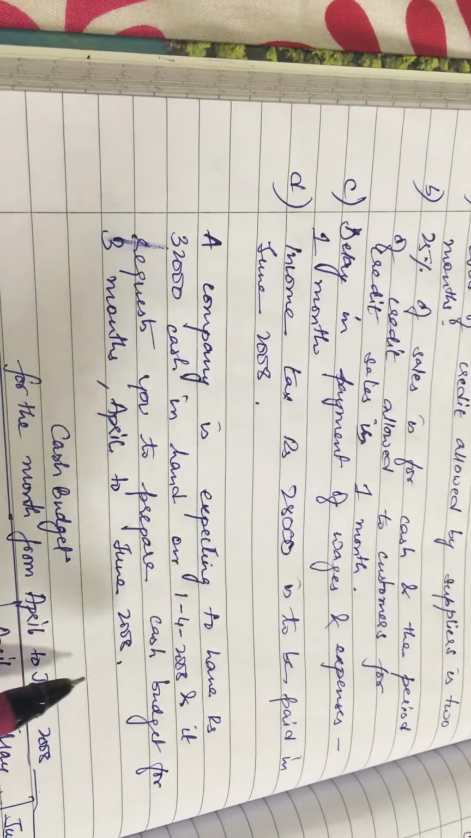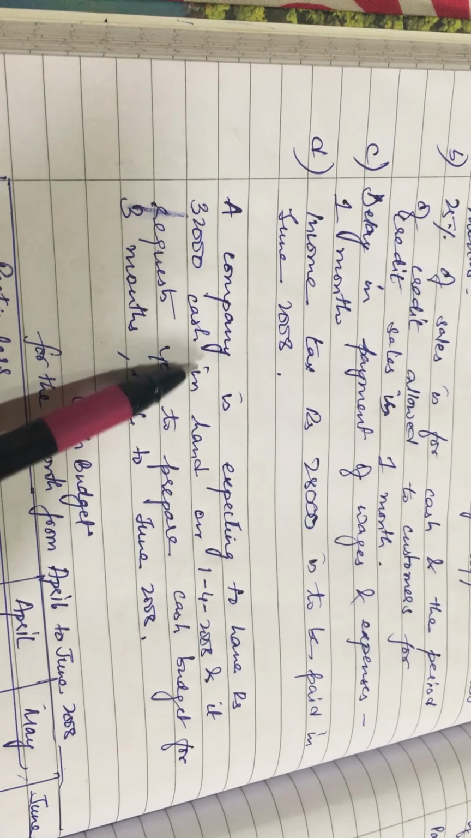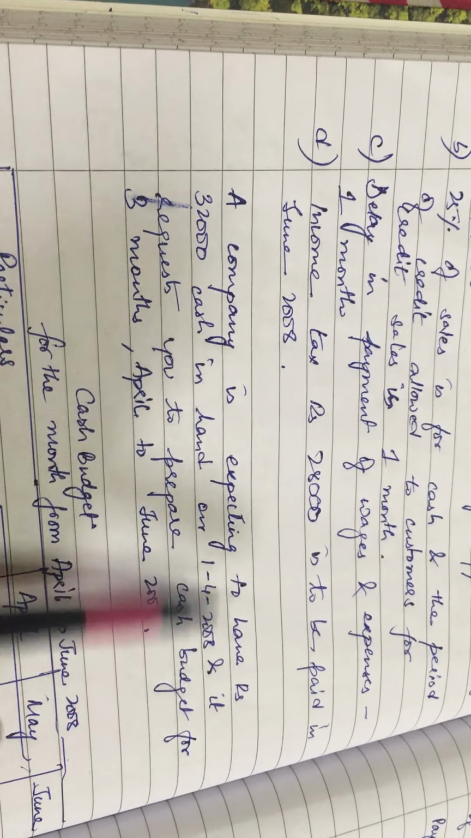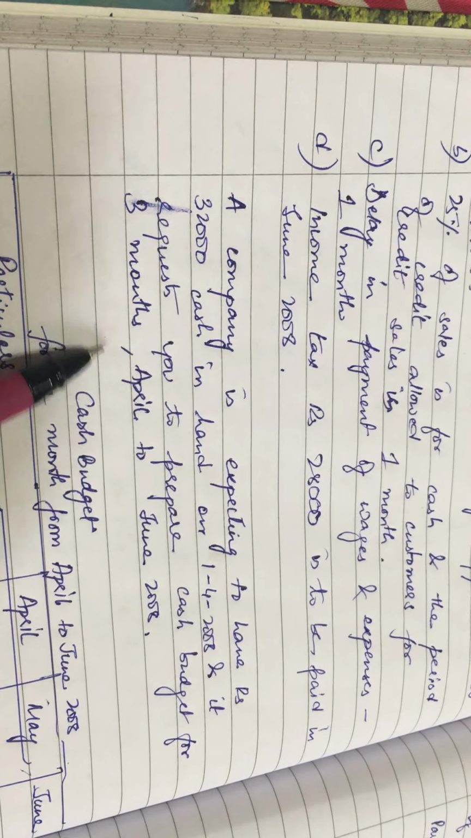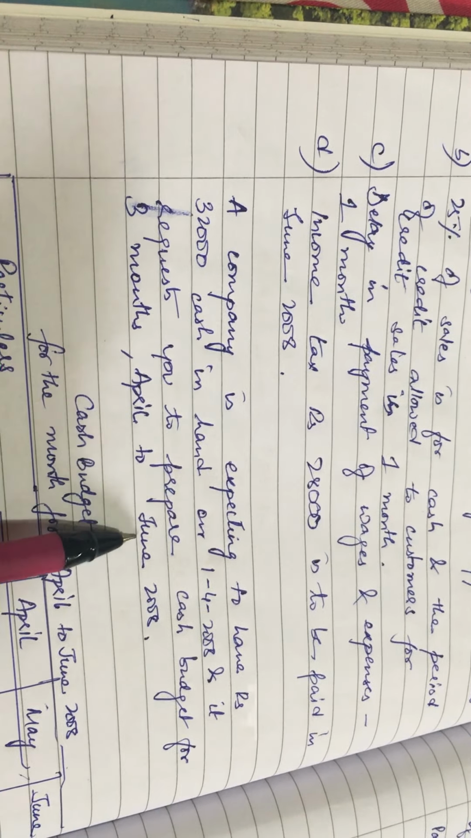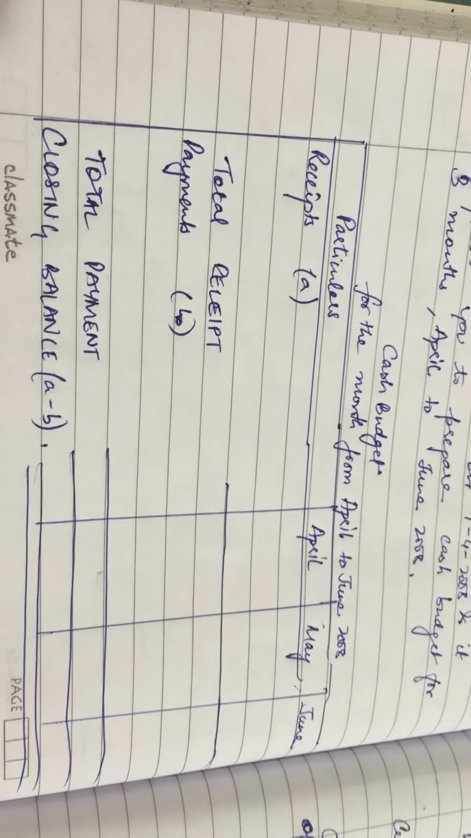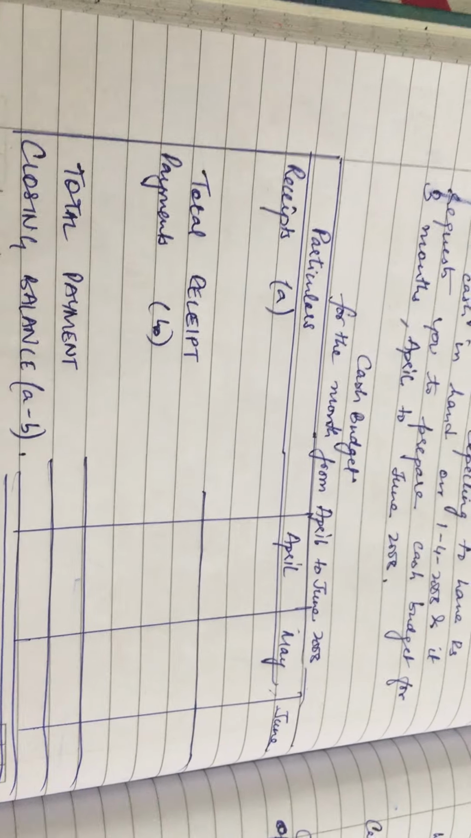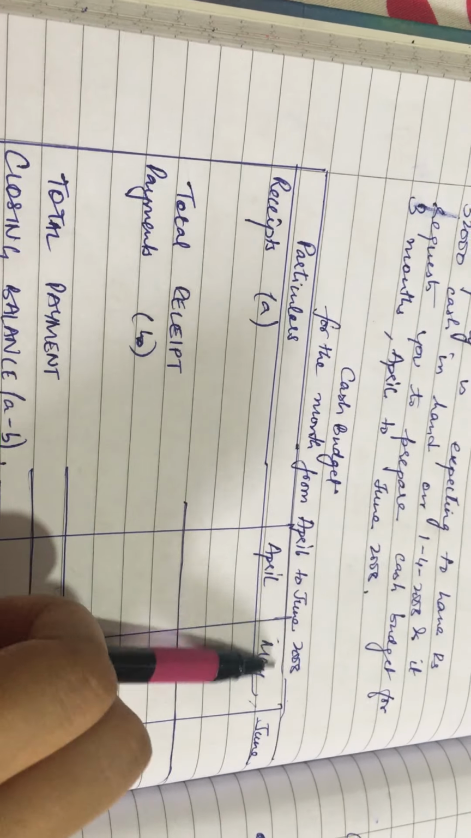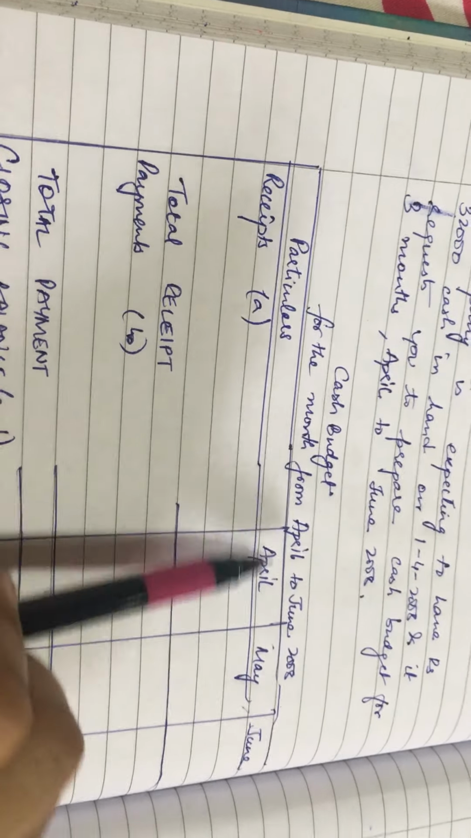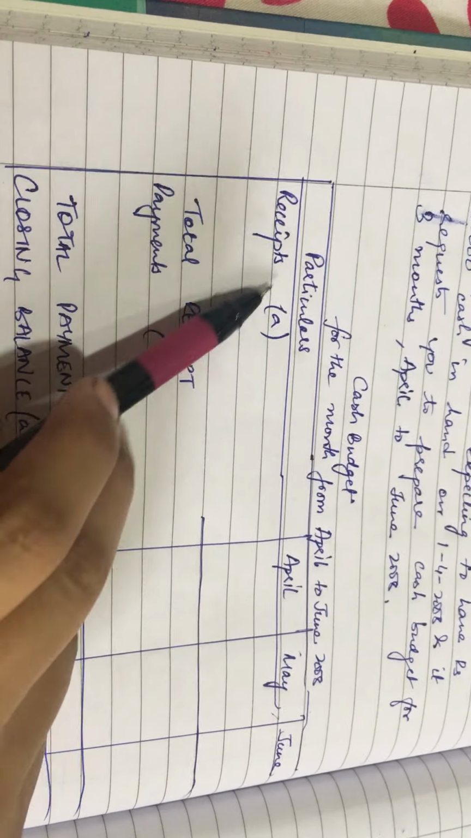A company is expecting to have rupees 32,000 of cash in hand on 1st April 2008, and it requests you to prepare a cash budget for 3 months, that is from April to June. Firstly, this is the format of the cash budget which we are going to follow. So we write cash budget for the month from April to June 2008. We write particulars April, May, June.